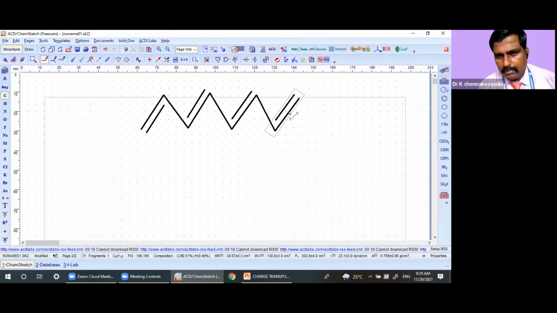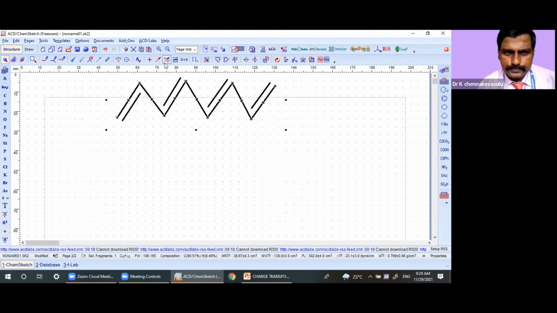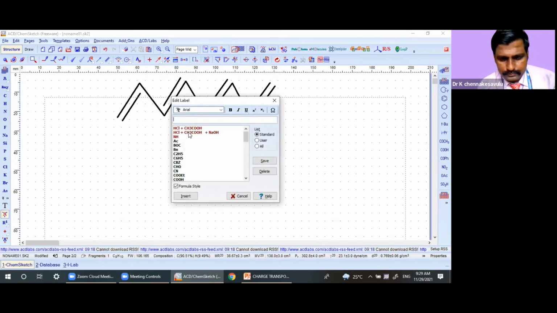How many double bonds are there? Four double bonds. This is trans polyacetylene. Once you oxidize this, what happens? I am using an oxidizing agent, iodine.